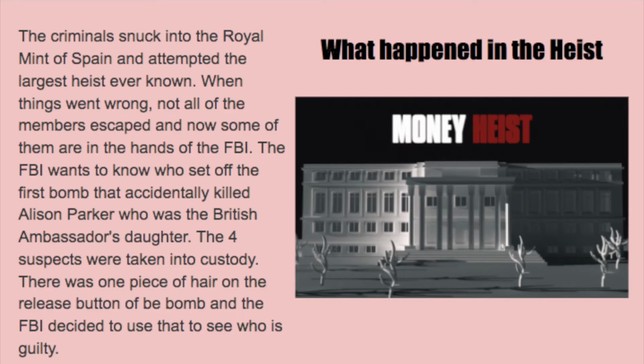So what happened in the heist? The criminals snuck into the Royal Mint of Spain and attempted the largest heist ever. When things went wrong, not all the members were able to escape, and some of them are in the hands of the FBI. The 4 suspects were taken into custody and questioned. The FBI wants to know who set off the bomb that accidentally killed Alison Parker, who is the British ambassador's daughter. There was one piece of hair on the release button of the bomb, and the FBI decided to use that to see who is guilty, and they want my help to do so.